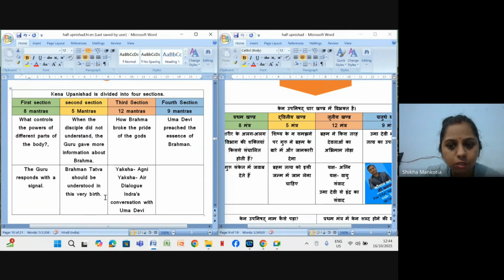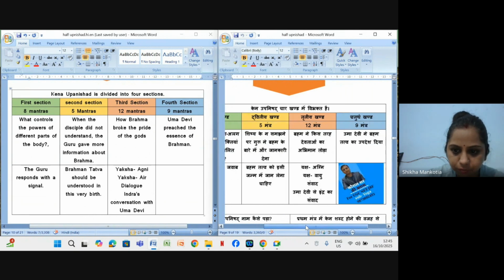So there was a conversation, right? Here there was a conversation also between Uma Devi and Indradev. It was explained. And in the fourth chapter or fourth section, Uma Devi preached the essence of Brahma. She taught the essence of Brahma, ये जो ब्रह्म तत्व है इसका उपदेश वो देती हैं, right?